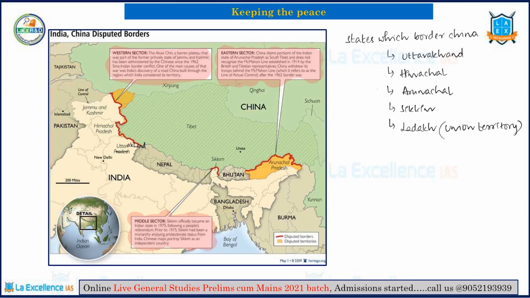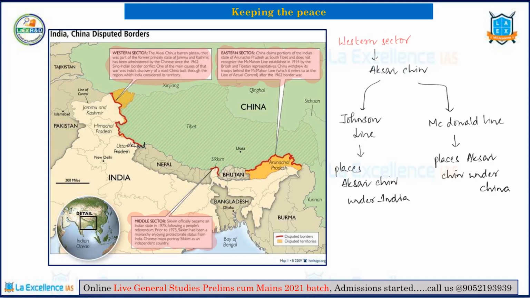Now this dispute over Aksai Chin can be traced back to the failure of the British Empire as such, because the British Empire was the body which tried to delineate these borders, right? So the British Empire used 2 different commissions, namely the Johnson Commission and the Macdonald Commission. Each of them have basically demarcated their borders. One of these have given Aksai Chin to China and the other has given Aksai Chin to India. So this lack of clarity has led to subsequent problems.